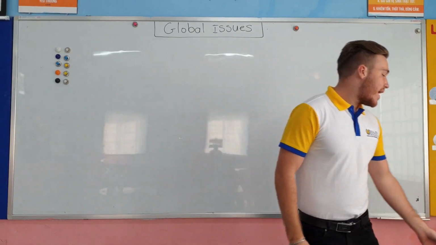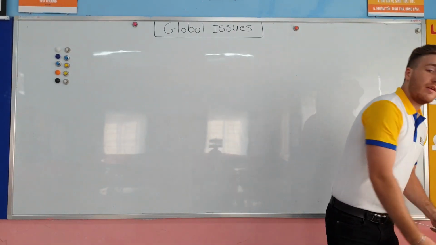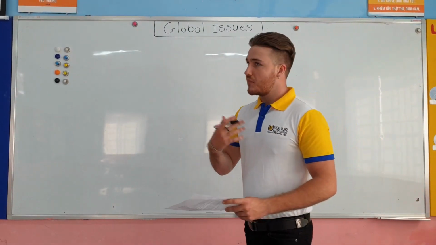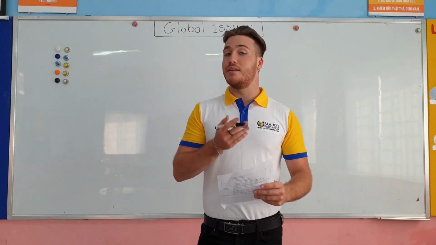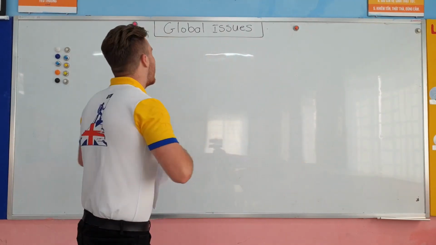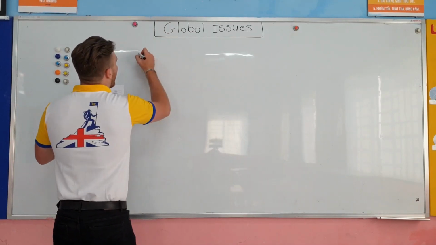Now we have some vocabulary that I want to revise with you, because I think that you have done it already. But we're going to make sure that we understand it, and I'm going to give you some pictures as an example. Our first word is overpopulation.